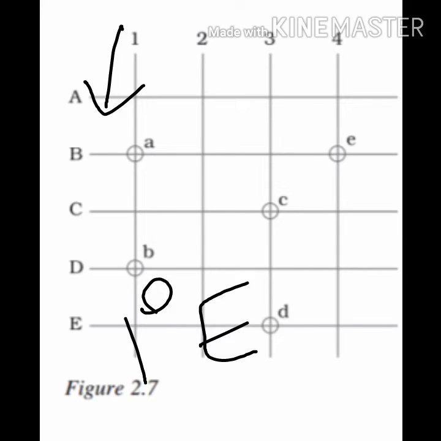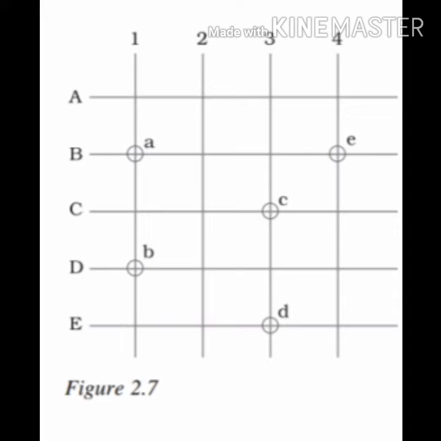Because our longitudinal line intersects A at 1 degree E, where E represents these vertical lines, that is east. In the same way, try to find out the location of B, C, D and E points.